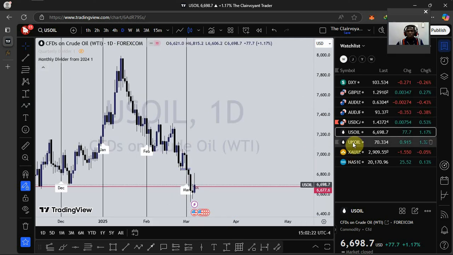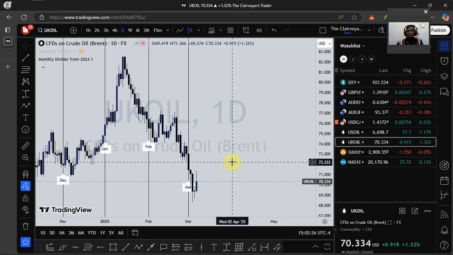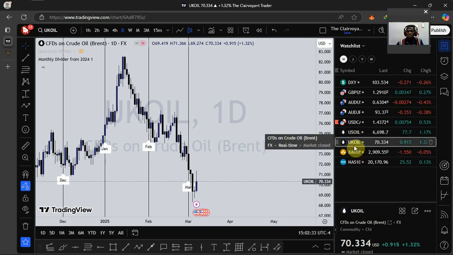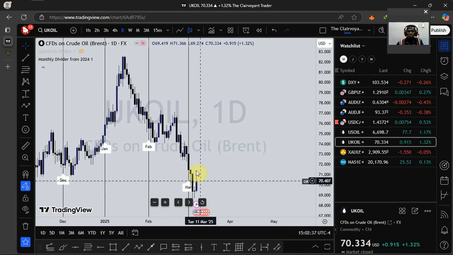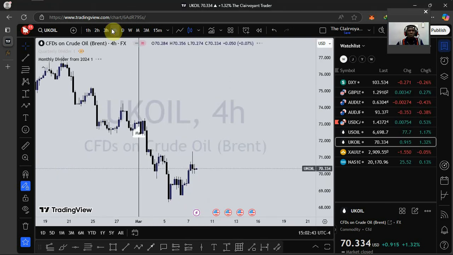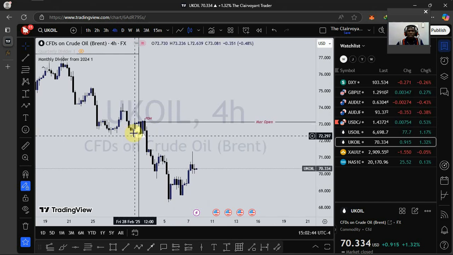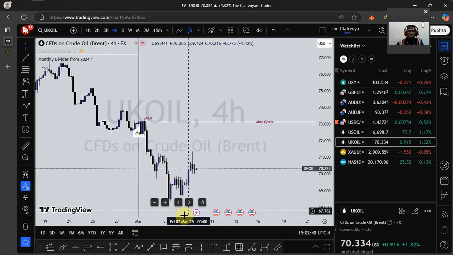Let's go to what is happening on the UK market. The US oil and the UK market are positively correlated. They move in the same direction. So if I'm expecting price to push up on the US oil, then on the UK side too, I'm expecting price to push up. Looks like we've already seen a swing low formation even on the daily, but I still need a confirmation on the 4-hour.